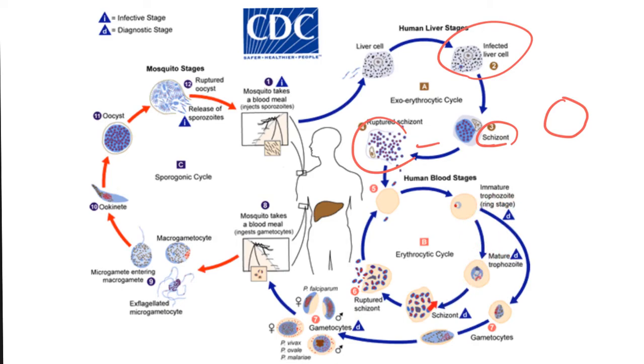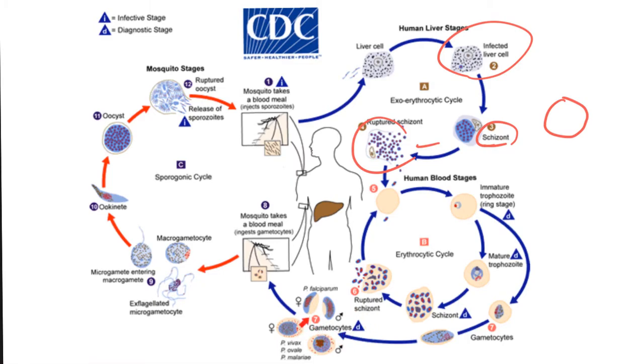Trophozoite, again schizont, rupture, repeat the cycle, and that's why the patient feels cold, and then on the third day, fever. Cold. On the third day, fever again. And this is the erythrocytic cycle. Something else is going to happen to the ring trophozoite. It can mature, forming gametocytes, the gametes, male and female gametes. So now you have male and female.